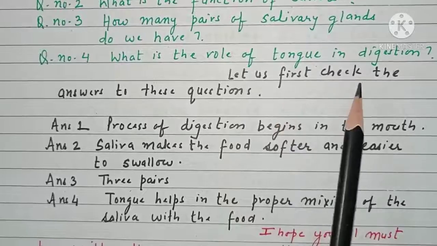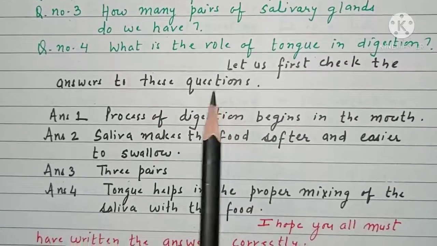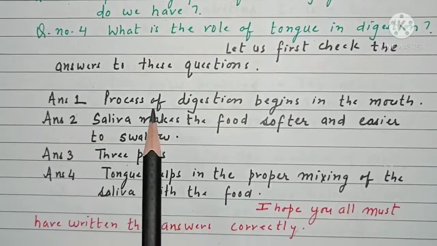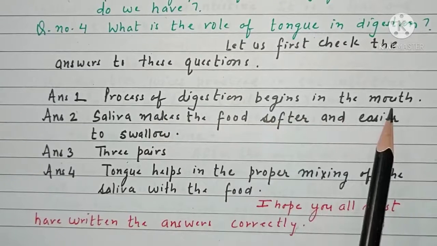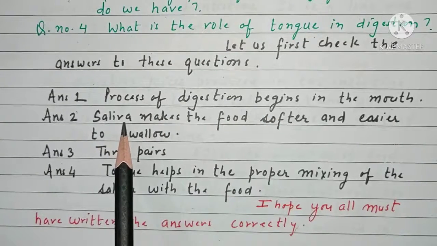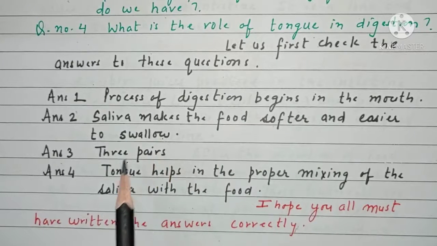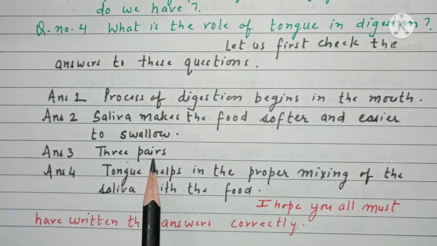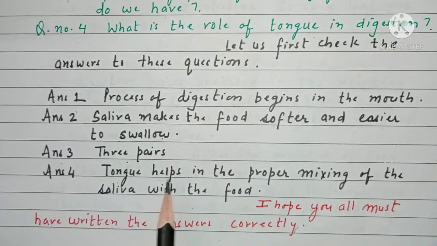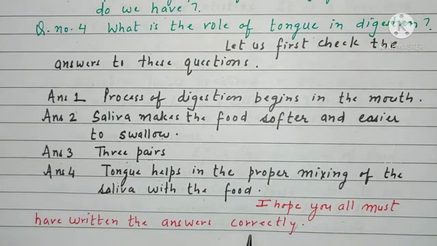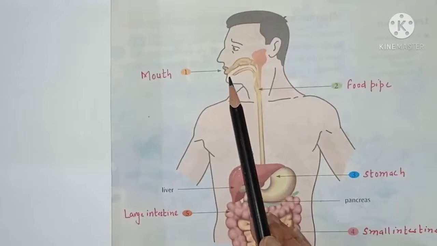So children, let us first check the answers to these questions. Answer number 1 is, the process of digestion begins in the mouth. And saliva makes the food softer and easier to swallow. We have 3 pairs of salivary glands, and the tongue helps in the proper mixing of the saliva with the food. I hope you all must have written the answers correctly. Let us now continue with our topic and move on to the second organ, that is the food pipe.